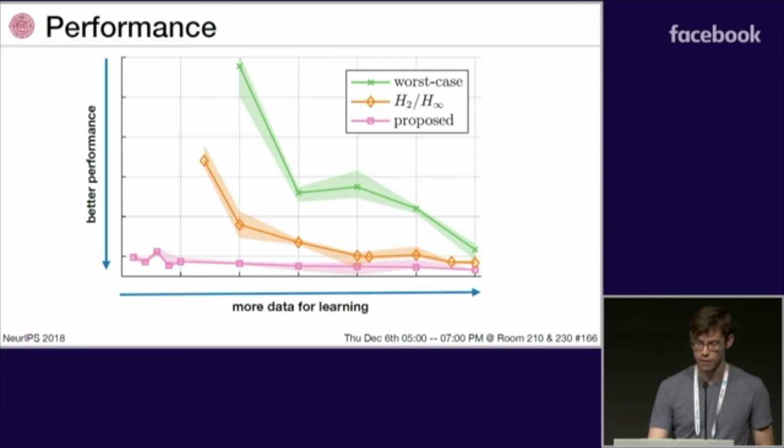In green, you have a worst case method. That's a robust controller that optimizes for the worst model in your set, as well as another robust method in orange, which optimizes for the nominal model that you get from least squares. And we can see that the proposed method offers good performance, especially when there's little data available for learning.